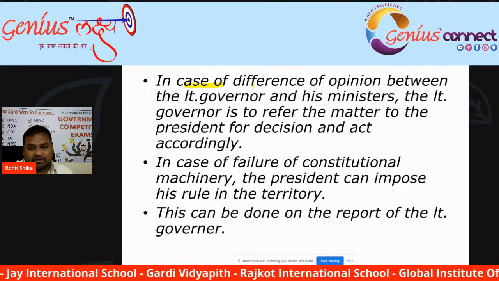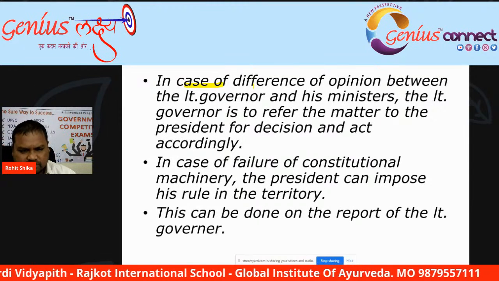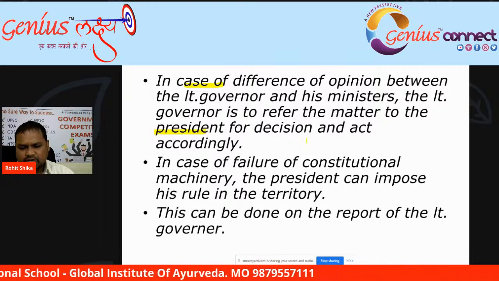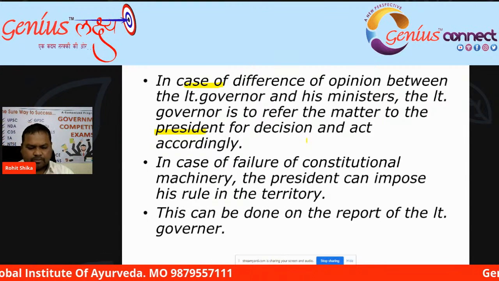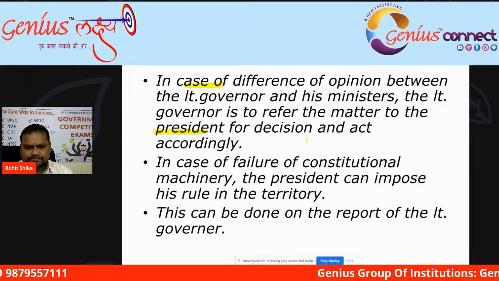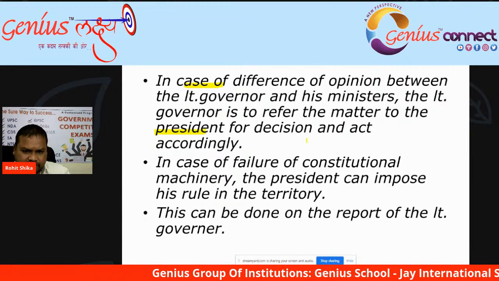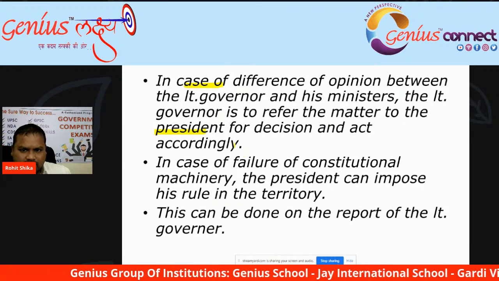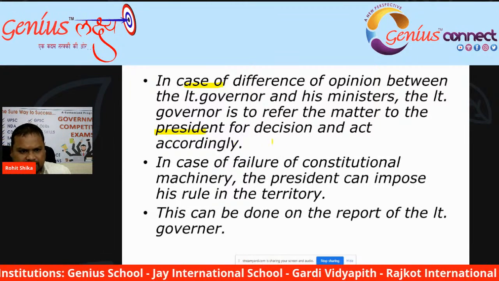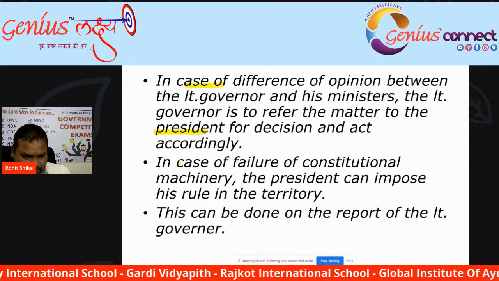Then the lieutenant governor is to refer the matter to the president. On any particular matter, if there is a difference of opinion regarding uniformity, then the lieutenant governor will take the advice of the president of India regarding that matter. So he will refer the matter to the president.